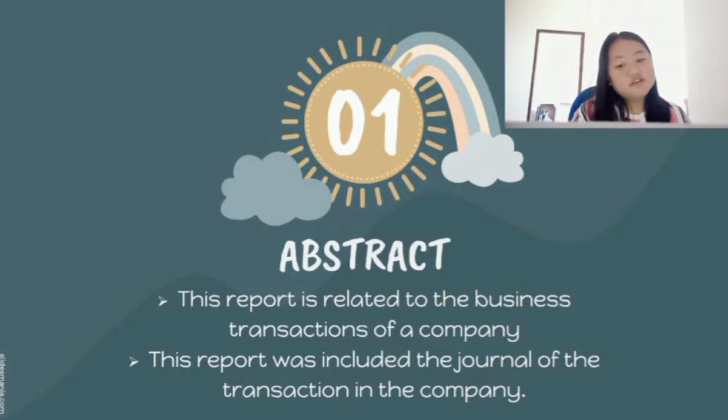Besides that, this report includes the journal of the transactions in the company. After that, the report also includes posts of the ledger account, where students need to prepare the financial statement and include accounts for assets, liabilities, owner's equity, revenue, and expenses. Besides, the trial balance of this company's transactions will also be prepared.